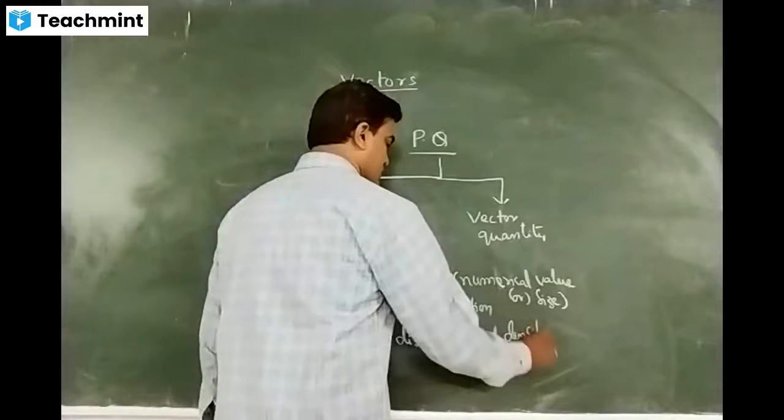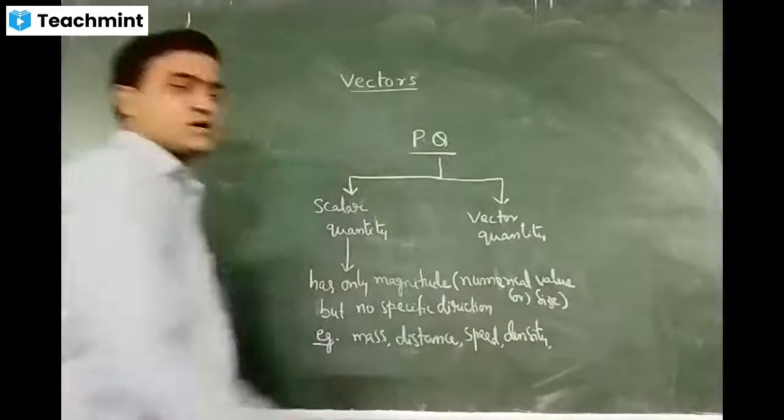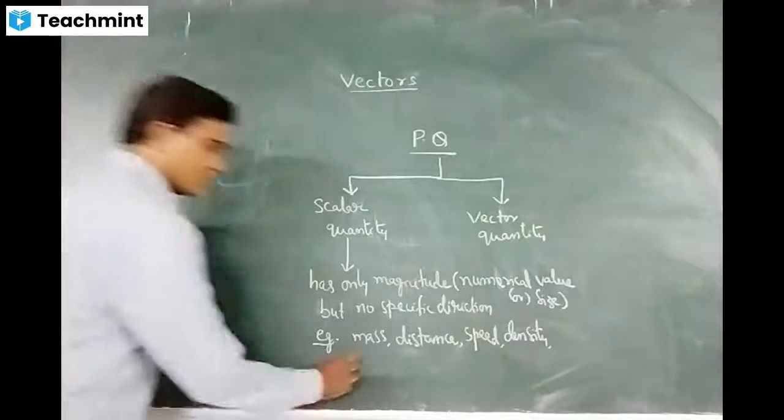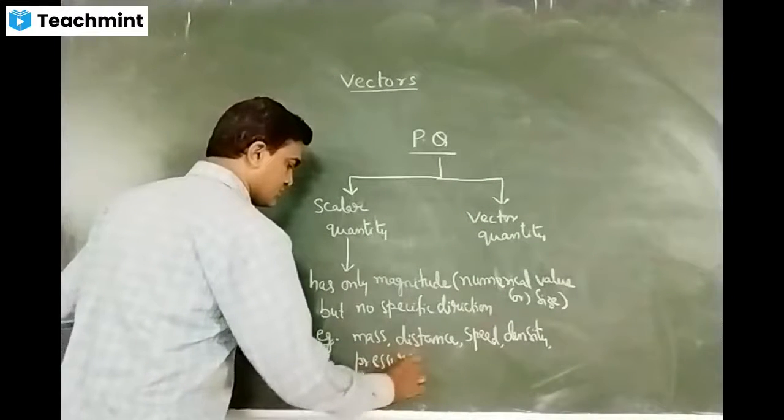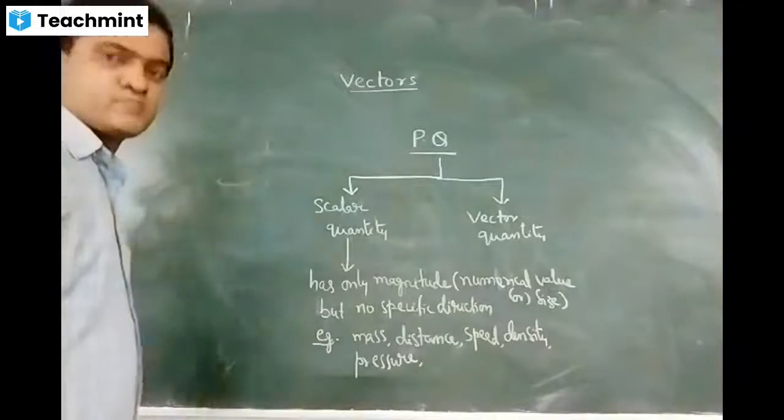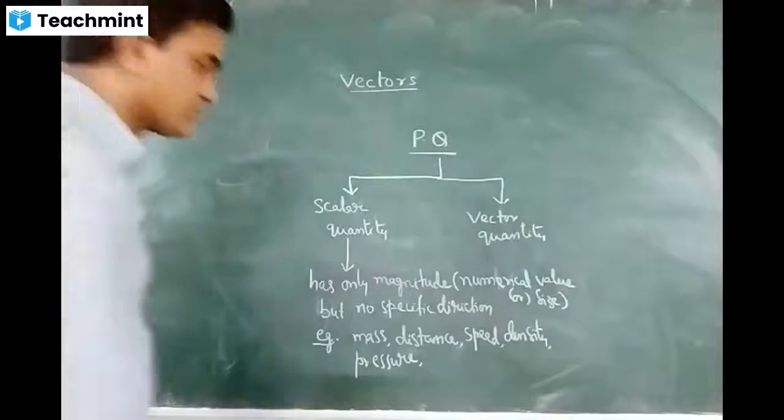Density is a scalar quantity. Pressure is a scalar quantity.